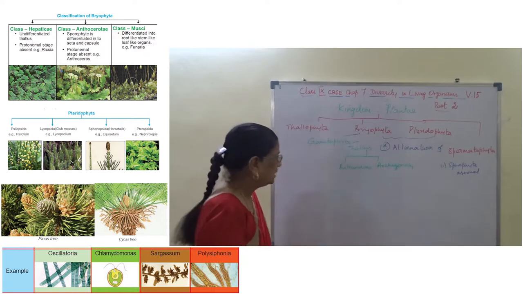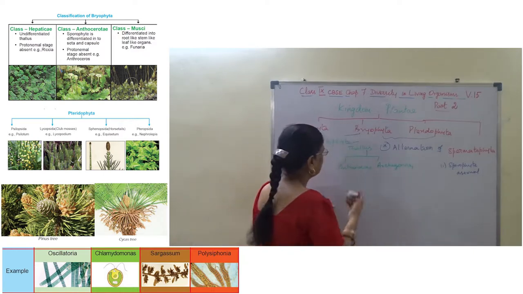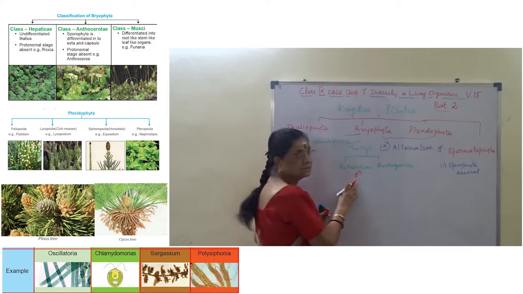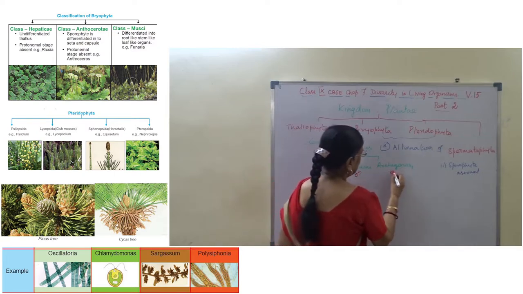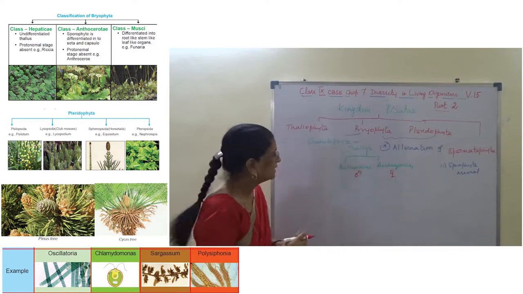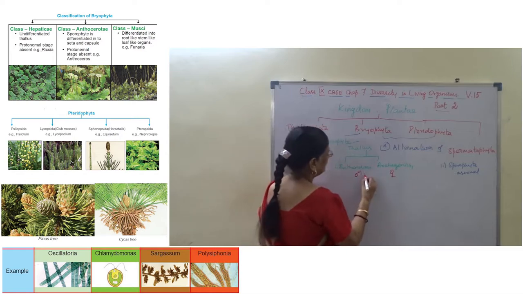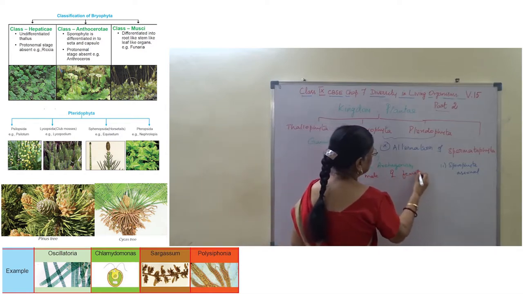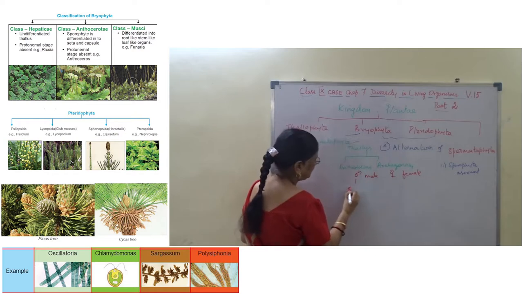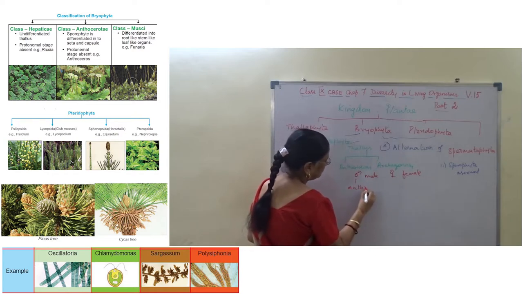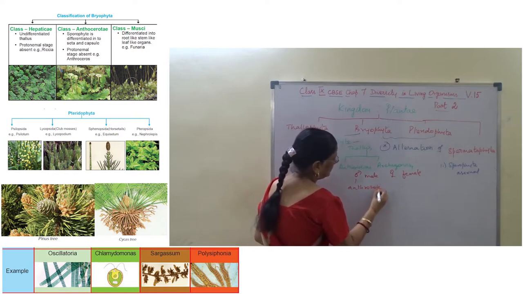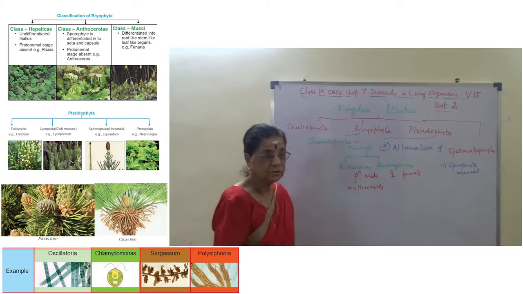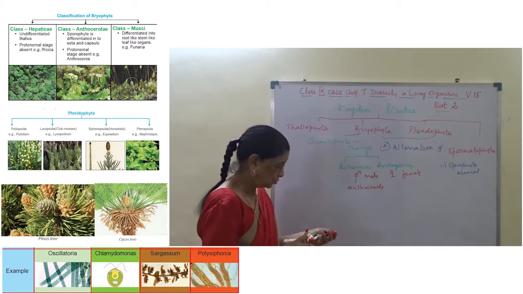This is antheridium and this is archegonium. Now this antheridium is male, this symbol is male, this is female, right? And this antheridium produces antherozoids. We don't say sperm, it is antherozoids.